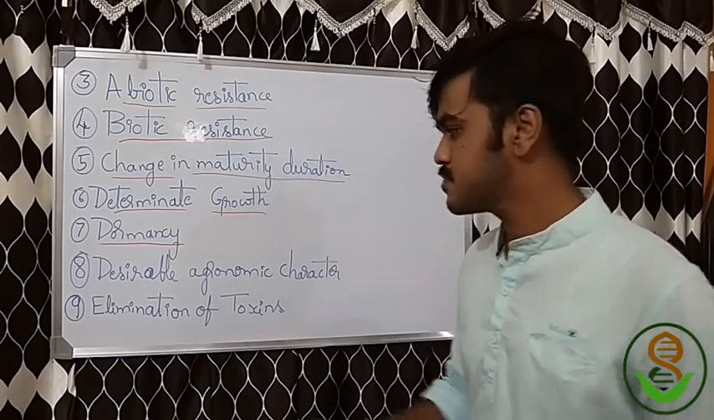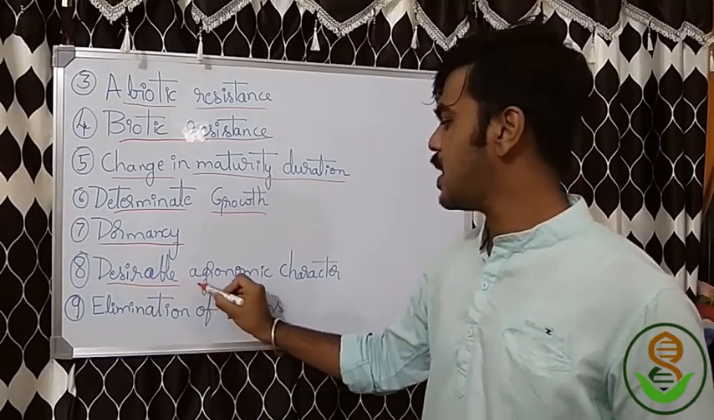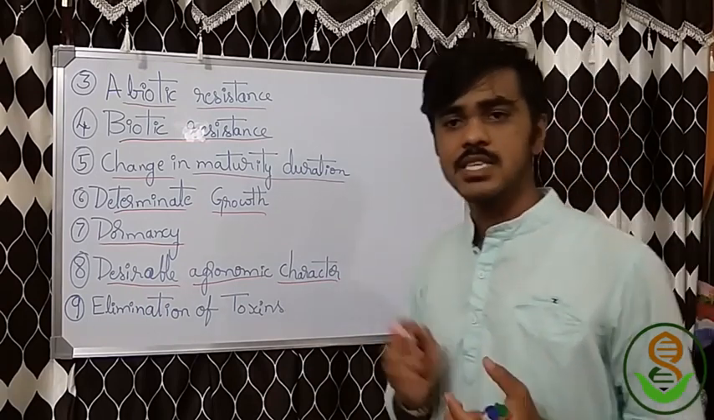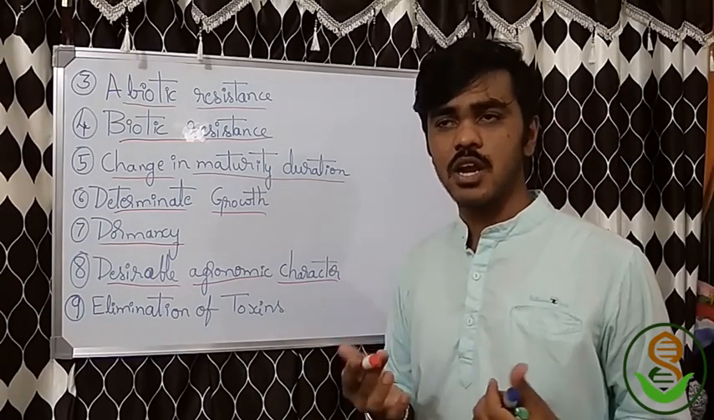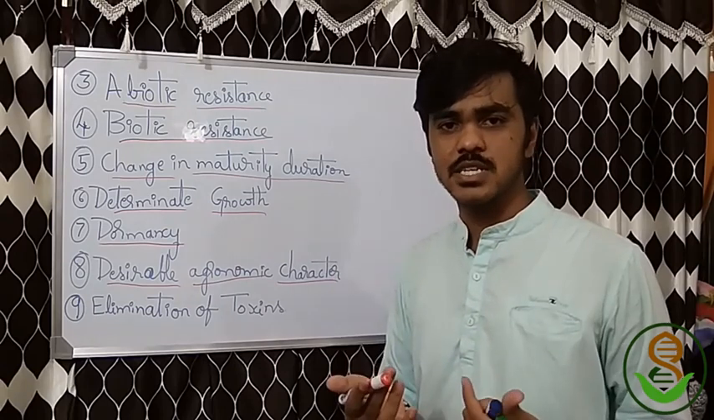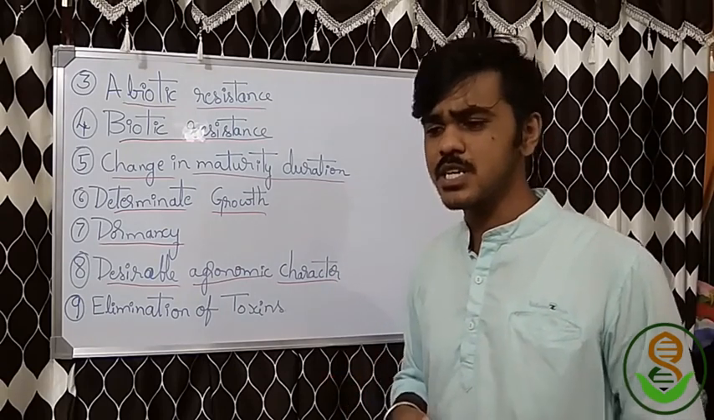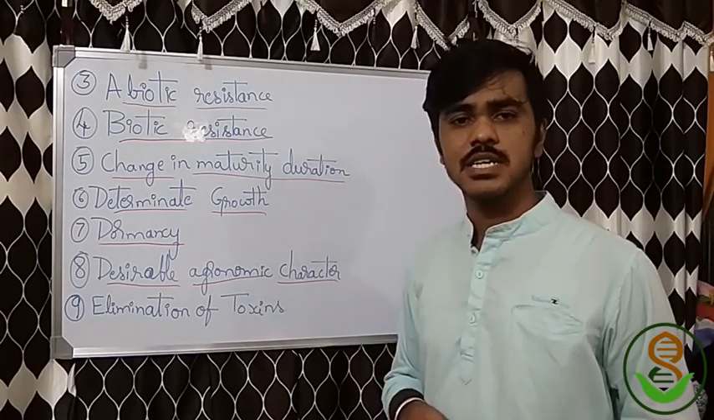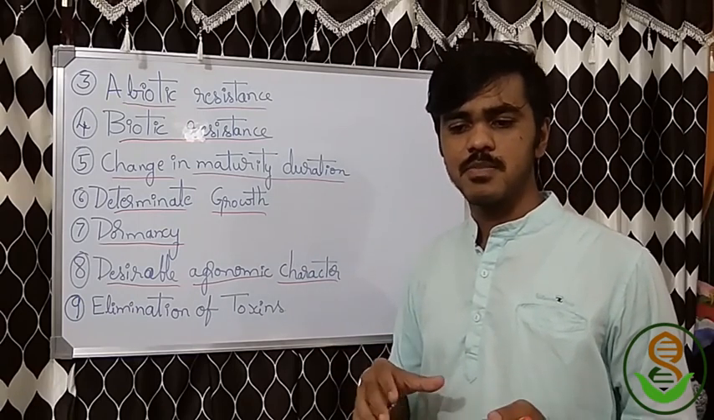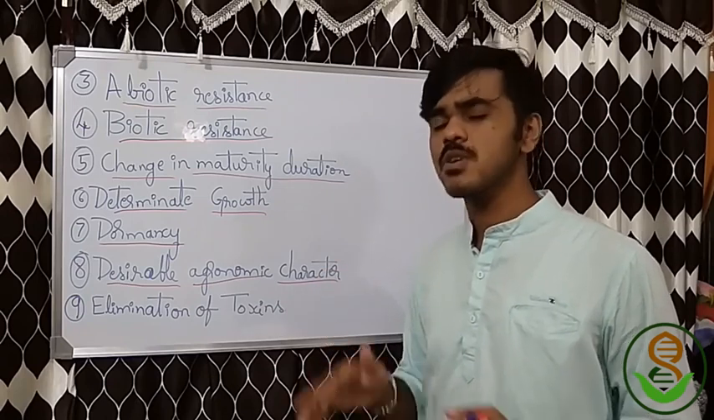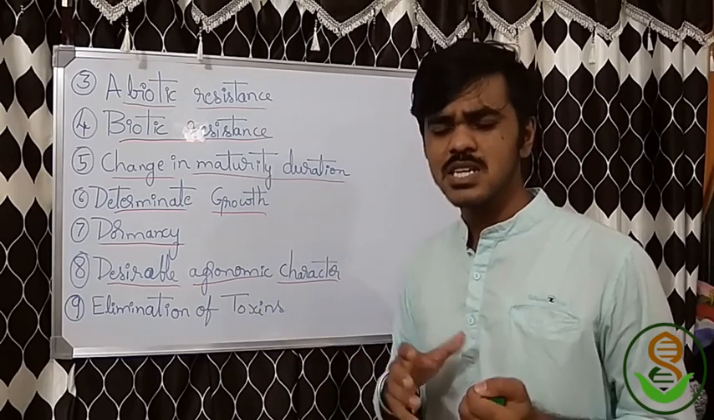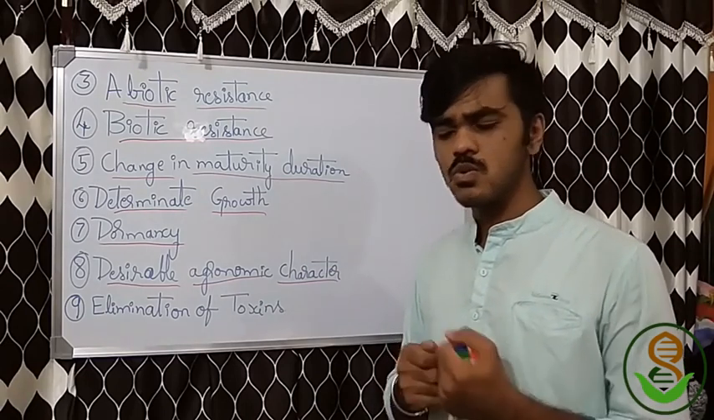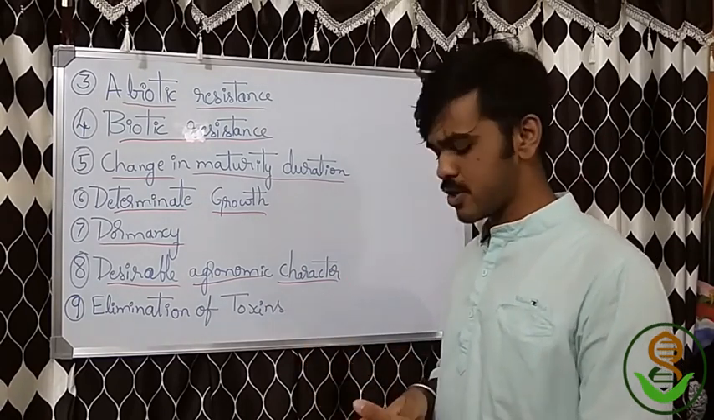Next objective is desirable agronomic character. I said in the beginning, yield inducing characters or high yielding characters, such yield inducing parameters. So agronomic character is like increasing the number of branches, or some agronomic characters that help you to manage the things. So this is also one of the important objectives.